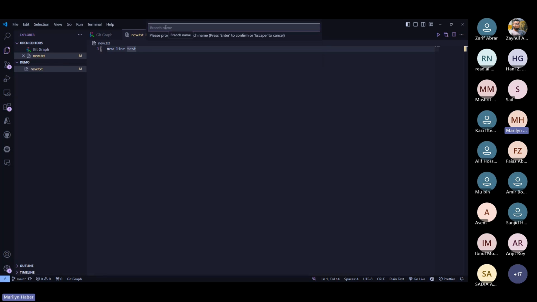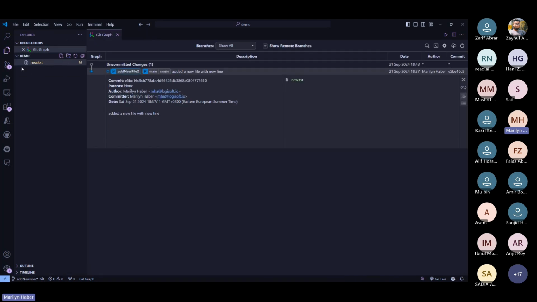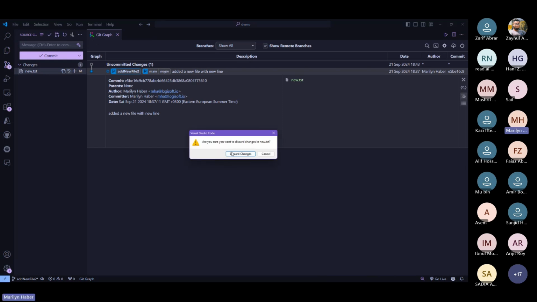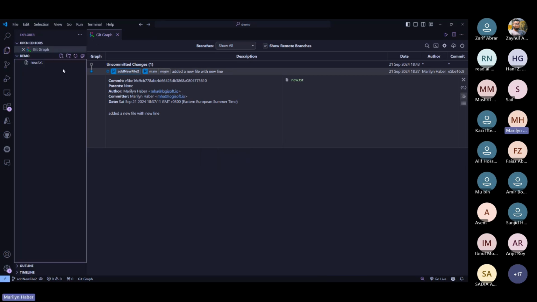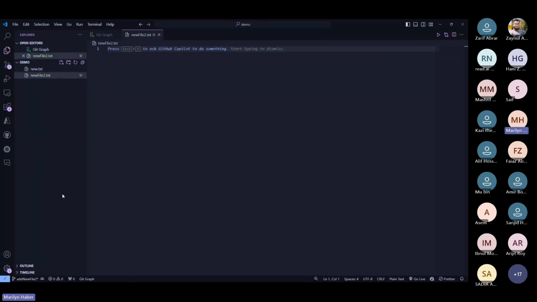Let's say, for example, I'm going to add new file 2. Okay, this is my new branch. Here you can notice that I have changed. I'm not in the main branch anymore. And I'm going to remove these changes, I don't need them anymore. I'm going to add new file 2.txt. Okay. And I'm still in my second branch. I'm not in the main one.